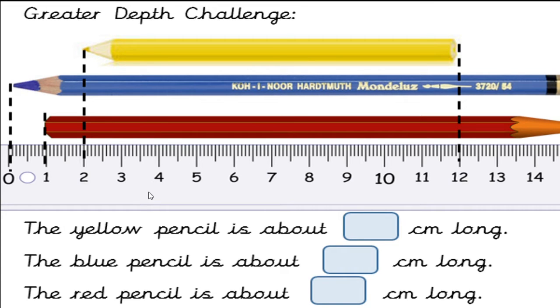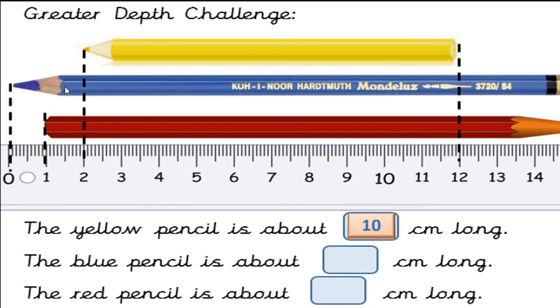See here, we will count the length of the yellow pencil. It begins at 2 and ends at 12. Means the length is from 2 to 12. How much? This is 2 to 3 means 1 centimeter, 2 centimeters, 3, 4, 5, 6, 7, 8, 9, 10. Okay, 10 centimeters. In another method, you can subtract 2 from 12. You will get 10. Isn't it? 12 minus 2 is equal to 10 centimeters.